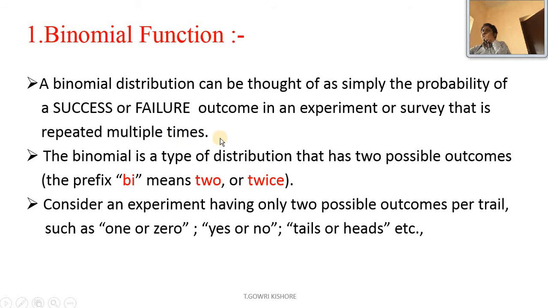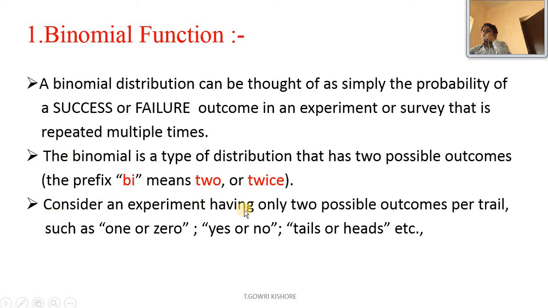A binomial function will be applied wherever success and failure outcomes are available in any experiment. The binomial is a type of distribution that has only two possible outcomes. That's why it is called binomial, bi being two or twice.